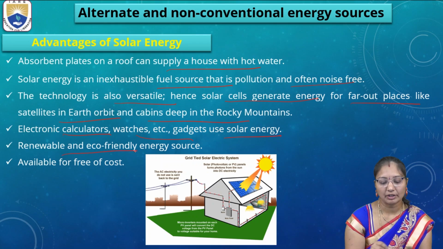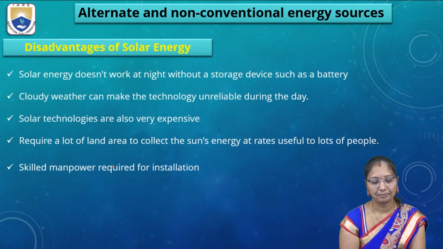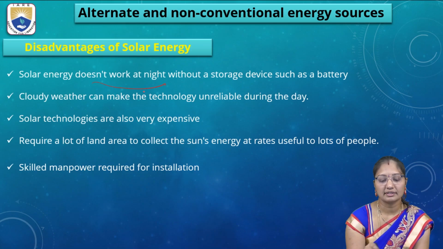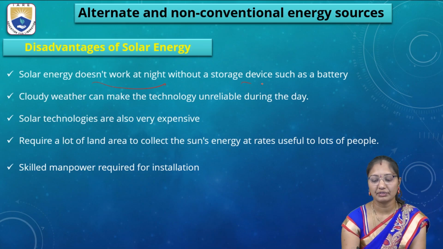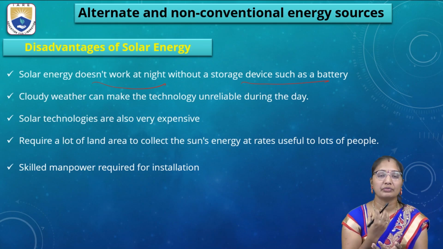It is a renewable and eco-friendly energy source, available free of cost and very abundant. What are the disadvantages? As we know, solar energy doesn't work at night without a storage device such as a battery. So to work at night, it should have a battery, because during the daytime when the sun is there, it absorbs energy and stores it in the battery. If there is no battery, it won't work.